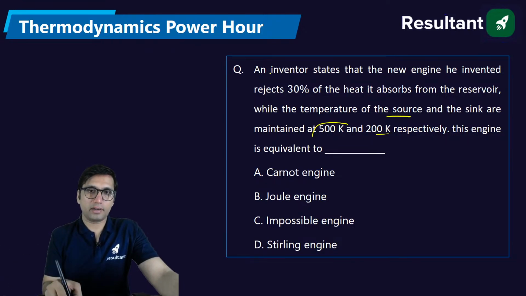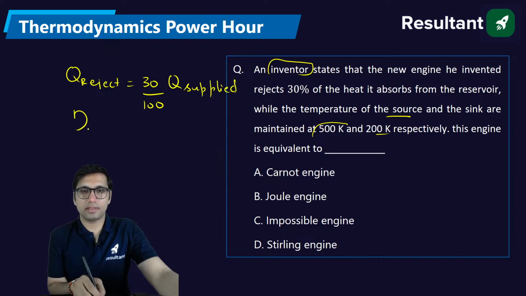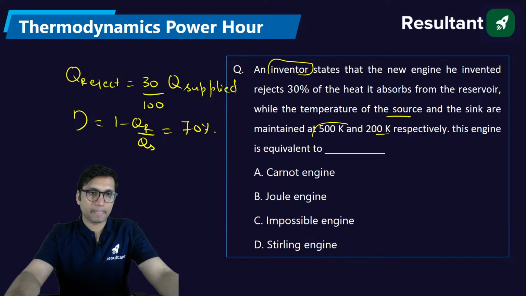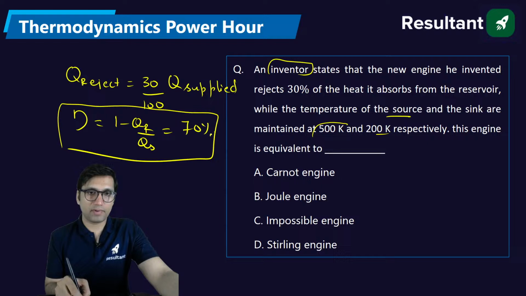So this inventor has invented an engine which is rejecting how much heat? It is rejecting the heat which is 30% of the heat it absorbs. Absorb means heat supplied. So we can easily get the efficiency of this engine, which will be 1 minus heat rejected by heat supplied, which will be 70%, right? But this is the efficiency of the engine which he invented. But is this engine possible?